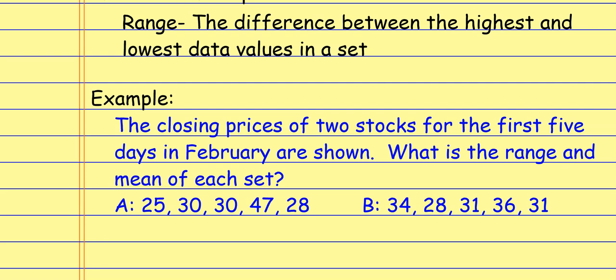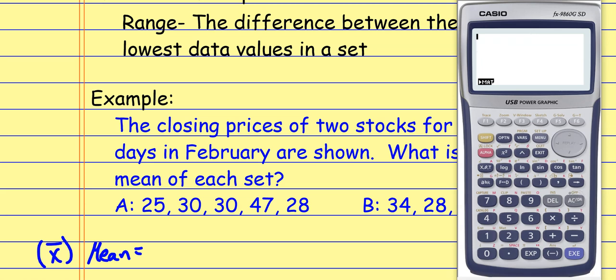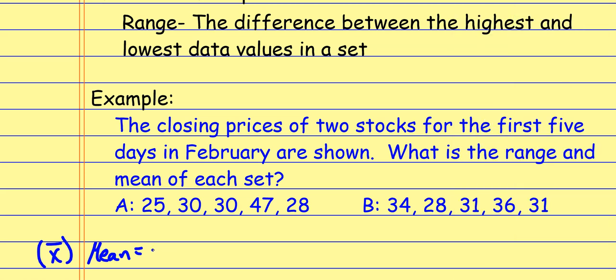So I'm going to start by finding the mean. And again, you can just say mean, or if you want to abbreviate it with the x with the bar over it, that would also be fine. So I'm just going to add them all up and divide by how many I have. I'm going to do this right on the calculator. And it looks like I have 5 data values. So that one has an average of 32, so that's the mean.